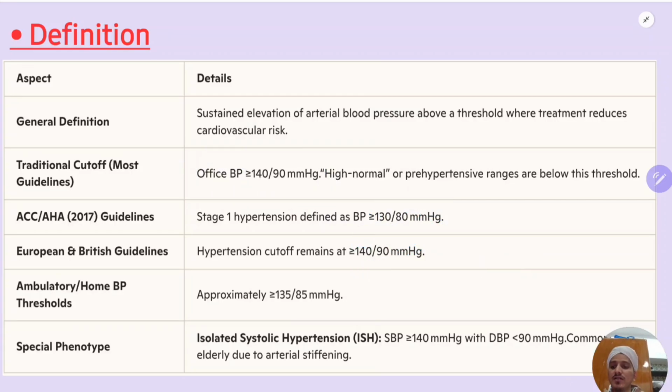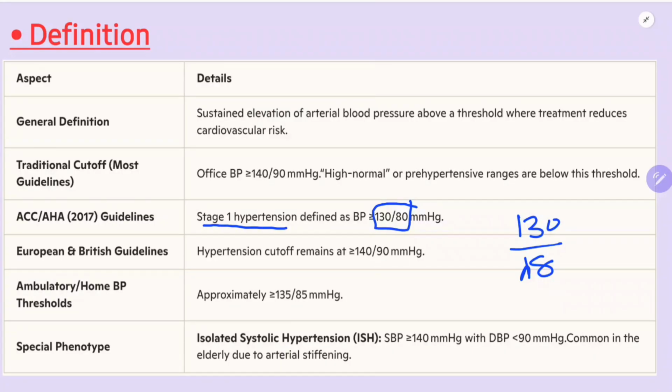According to the American College of Cardiology and American Heart Association 2017 guidelines, stage 1 hypertension is defined as 130 by 80. So Americans are taking 130 by 80 as the threshold to treat hypertension.